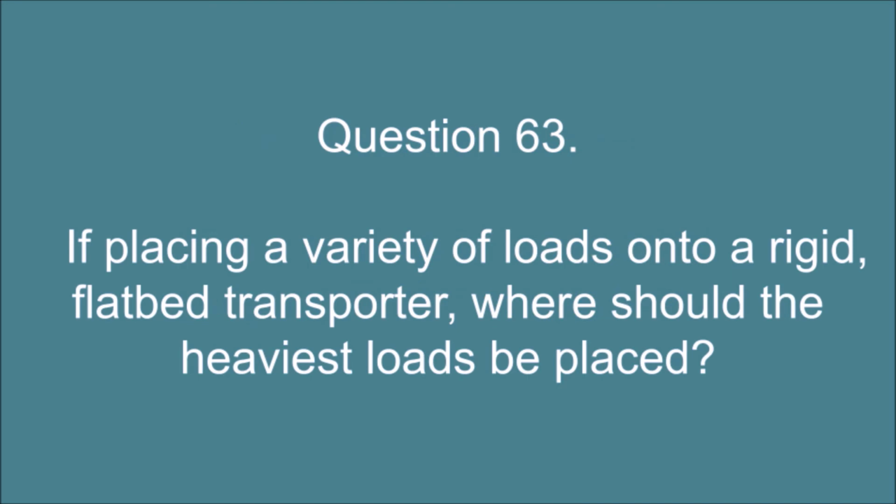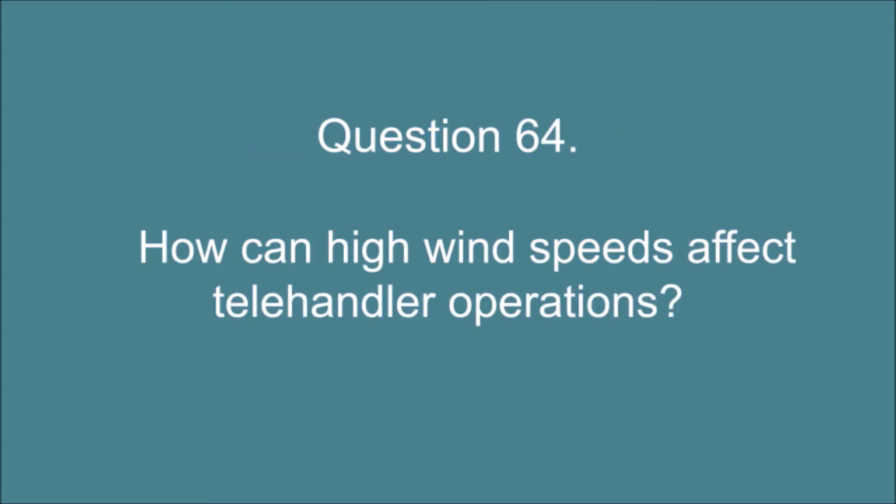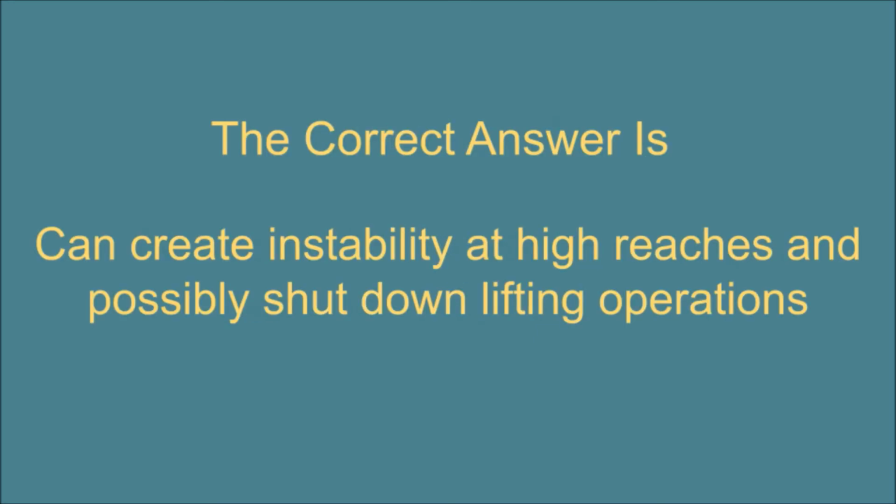Question 63. If placing a variety of loads onto a rigid, flatbed transporter, where should the heaviest loads be placed? The correct answer is: over the rear axles. Question 64. How can high wind speeds affect telehandler operations? The correct answer is: can create instability at high reaches and possibly shut down lifting operations.